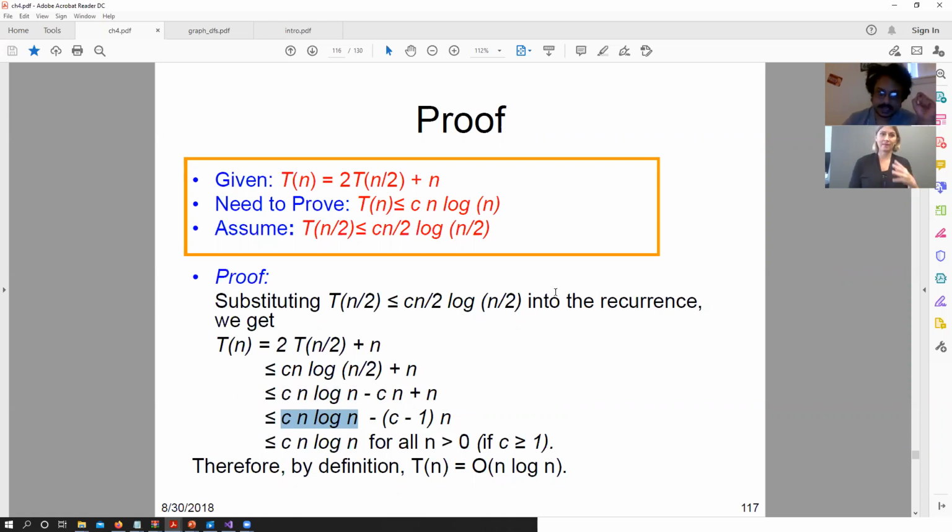And what is the condition that this would dominate? The only case that this would dominate is when this is positive, right? If this is negative, then we are adding something to it. If this is positive, then we are subtracting something from it, right? So Cn log n would dominate if and only if (C minus 1) times n is positive, right? So for all n greater than 0, because we always assume that n is greater than 0, if C is greater than or equal to 1, then this equation holds that T of n is less than or equal to Cn log n. Does everyone agree with this?